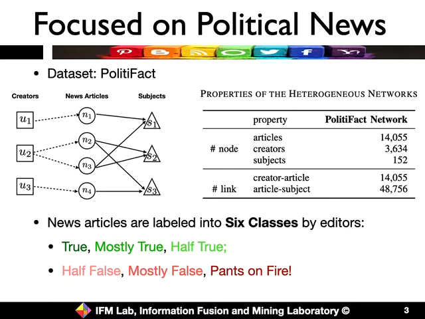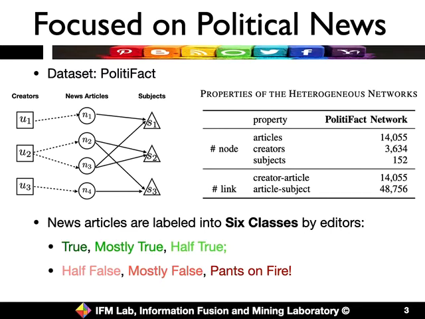So in this paper, we focus on detecting fake news from a political news article dataset. The dataset is called PolitiFact, and it is a very complex network involving different kinds of nodes as well as connections among the nodes. We formulated this dataset as a heterogeneous network involving creators, news articles, and subjects as the nodes.